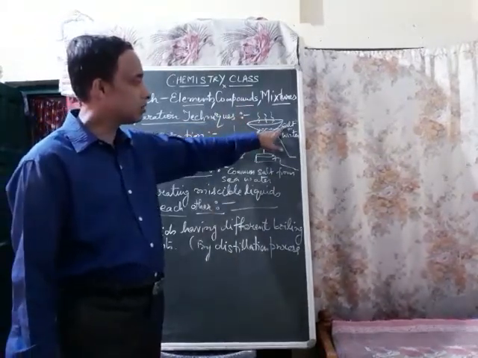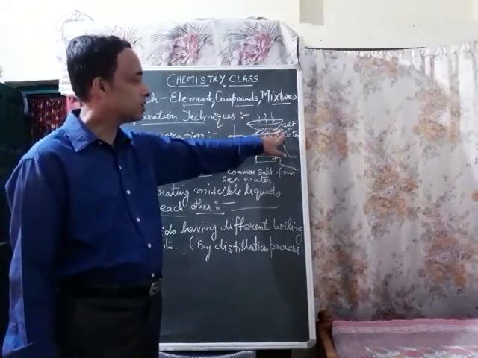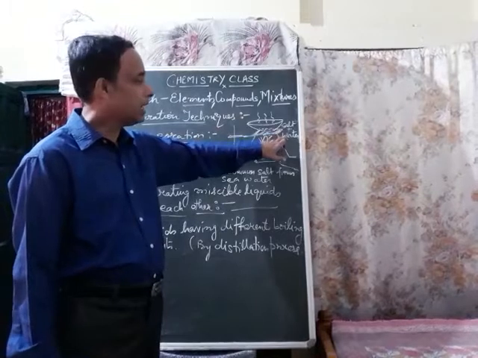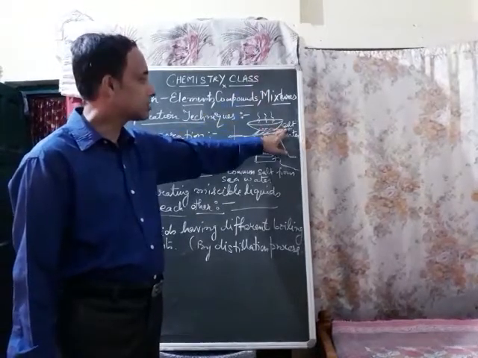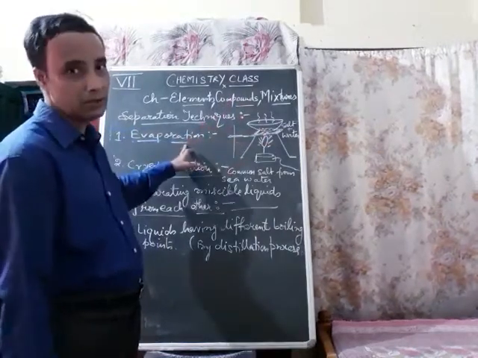So a mixture of salt and water can be separated from each other by heating the solution. The water gets evaporated and the salt is retained in the jar. This is how the process of evaporation works.